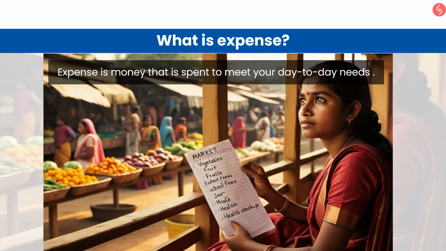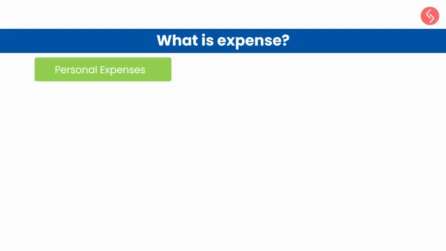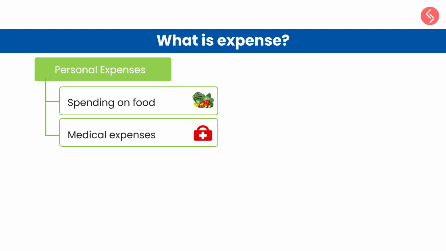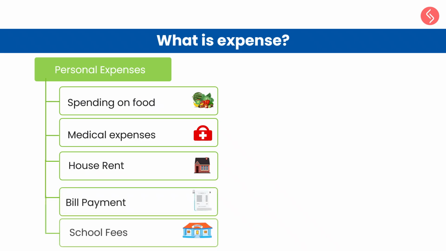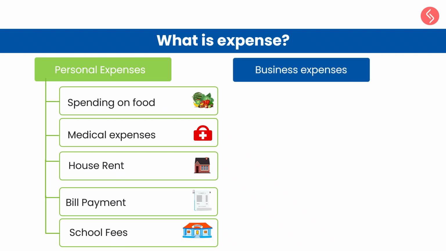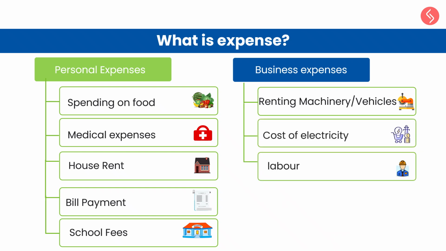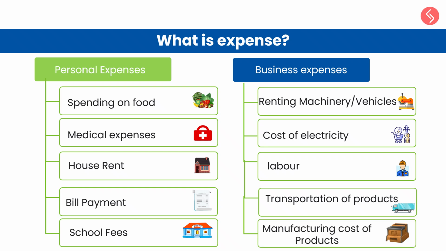Expense is money that is spent to meet your day-to-day needs. In the context of business, expenditure is the money spent for various business activities. Personal expenses include spending on food, medical expenses, house rent, bill payment, school fees. Business expenses include renting machinery or vehicles, cost of electricity, labor, transportation of products, manufacturing cost of products.